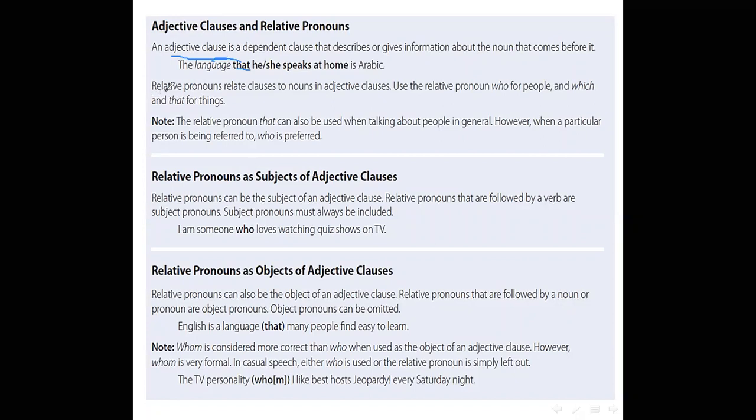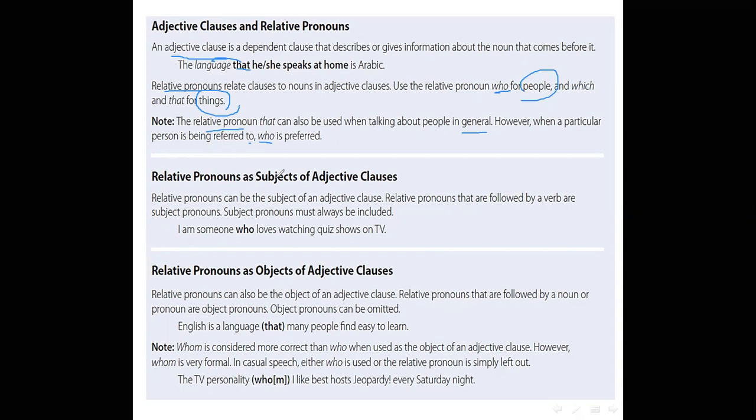Relative pronouns relate clauses to nouns in adjective clauses. Use the relative pronouns who for people, which and that for things. Note the relative pronoun that can also be used when talking about people in general. However, when a particular person is being referred to, who is preferred.